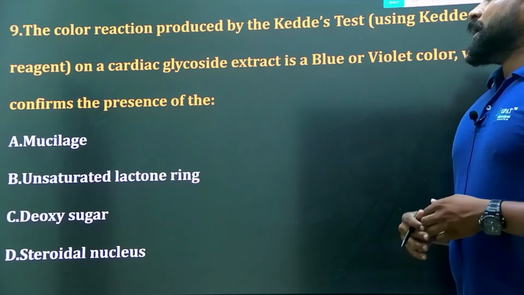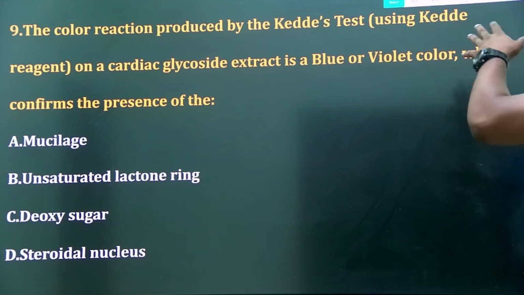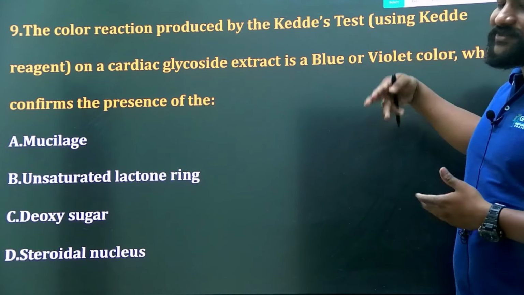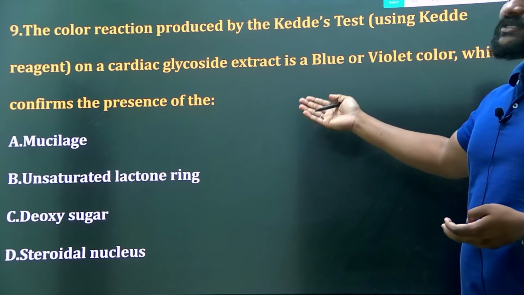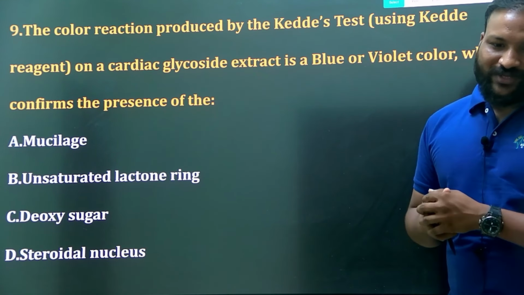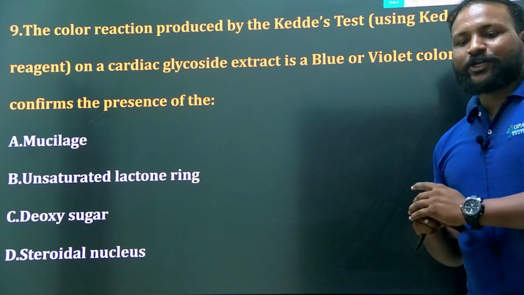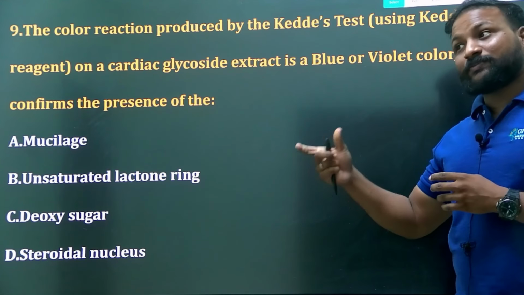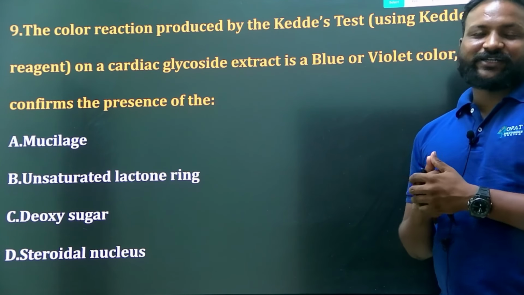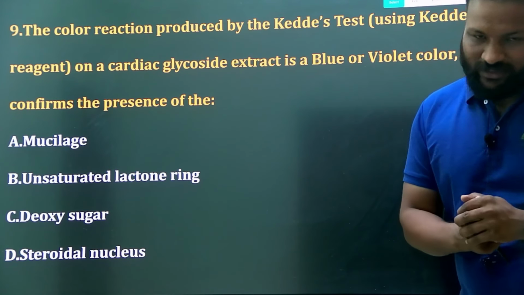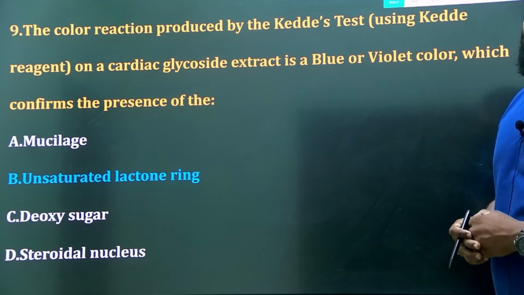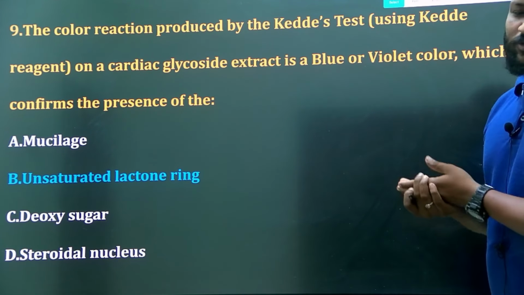So thereby it provides the potency. Next question. The color reaction produced by a test, using a reagent on cardiac glycoside extract, is blue or violet color. What does it confirm the presence of? By its color change, what can we confirm? Either mucilage, unsaturated lactone ring, deoxysugar, or steroidal nucleus. Again another question, so please try to remember the case study of the cardiac glycosides, so that you are able to identify which test is for which type of chemical component. Undoubtedly the unsaturated lactone ring. These tests are mainly two, and these are lactone ring tests.